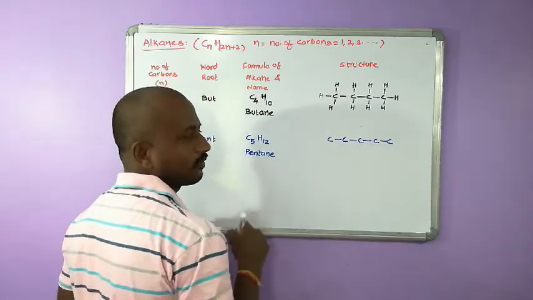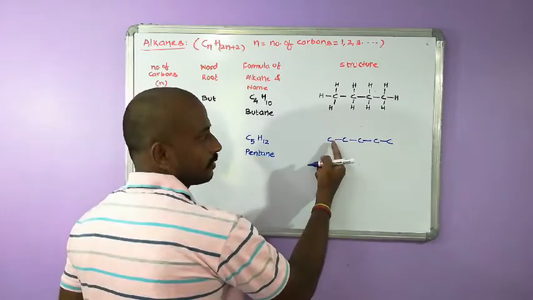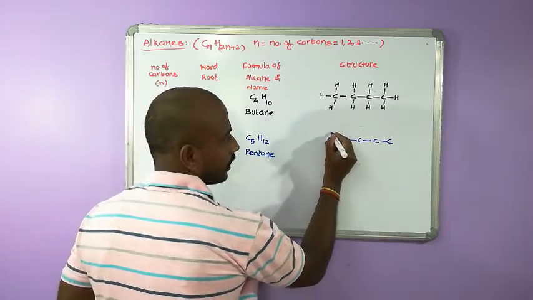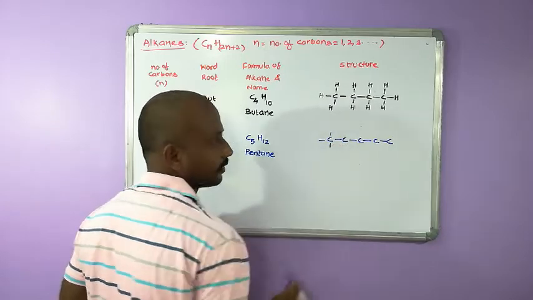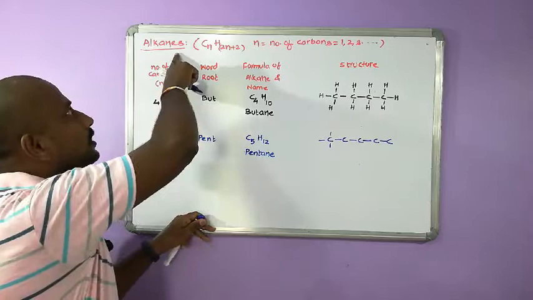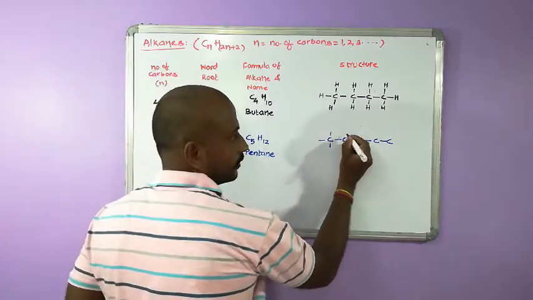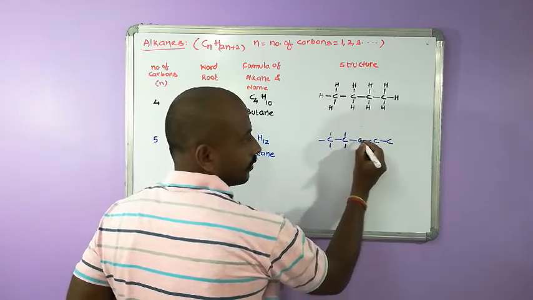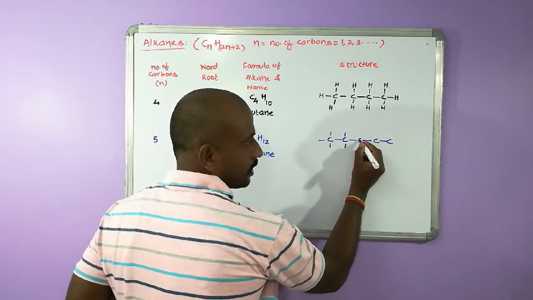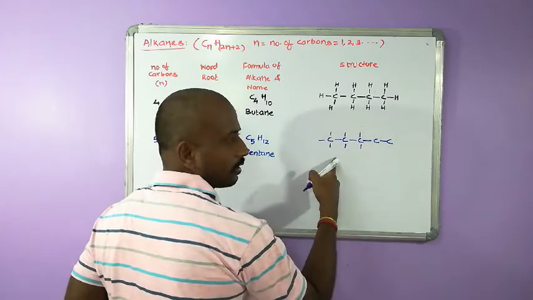Now count the number of bonds around each carbon. This carbon is having only one bond, so you need to keep 3 bonds around it. There should be no double bonds and triple bonds because we are in the discussion of alkanes. This carbon is already having 2 bonds around it, so we need to keep 2 bonds.